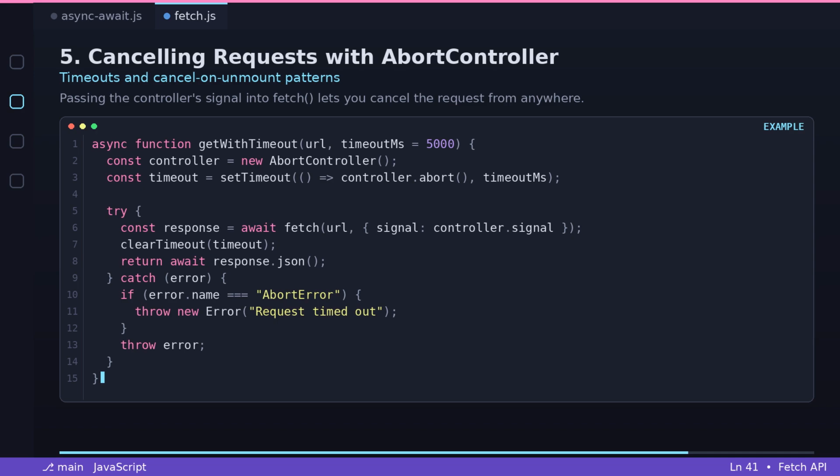Passing the controller signal into fetch lets you cancel the request from anywhere. Calling controller.abort() rejects the fetch promise with an abort error.